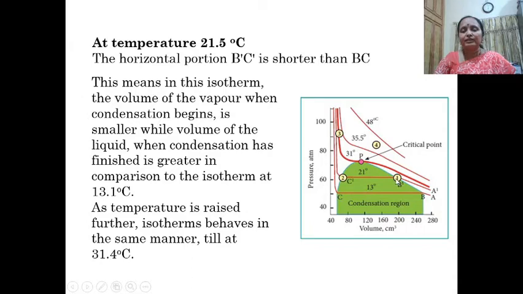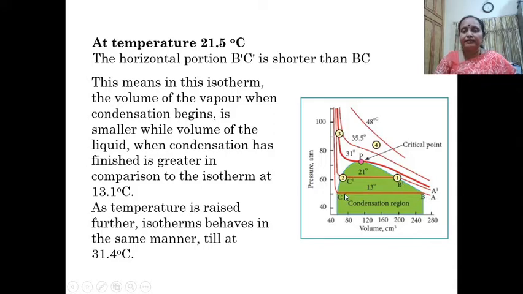At this temperature, liquefaction begins at the point B dash. But what we observe here is that the horizontal portion B dash C dash is shorter than BC.